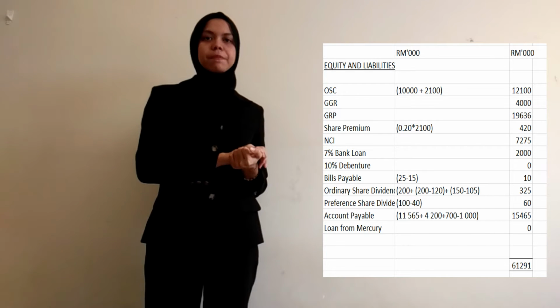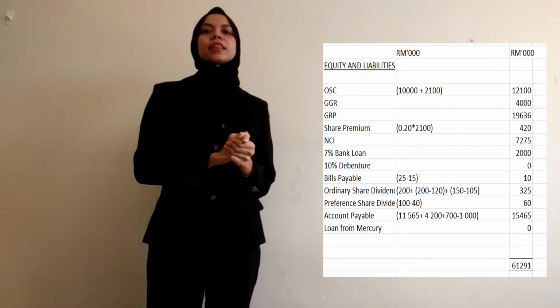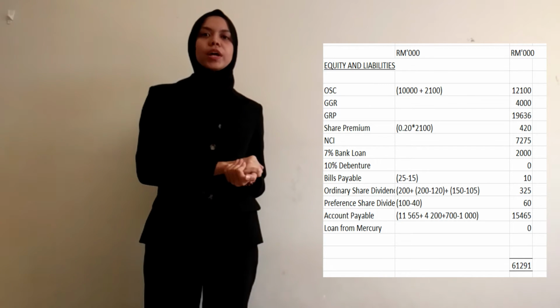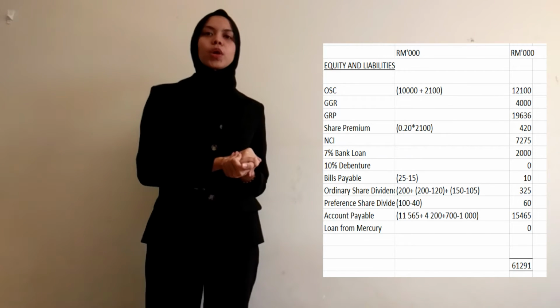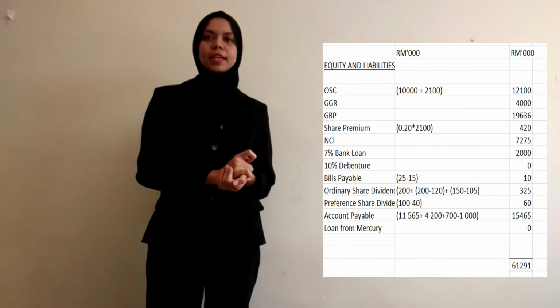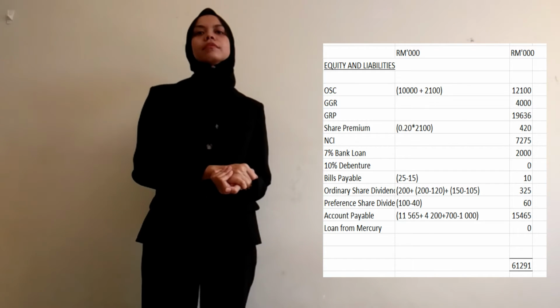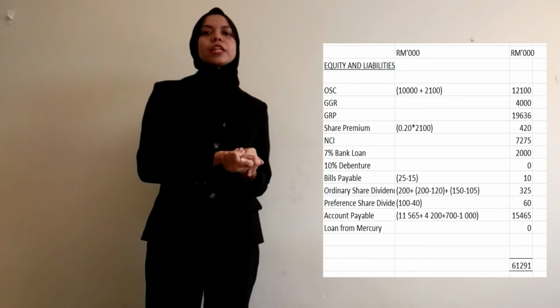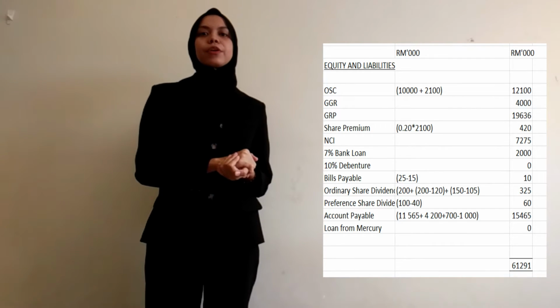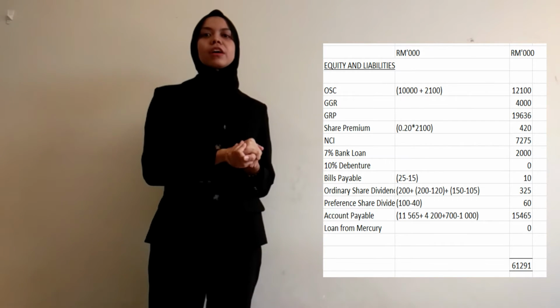For the share premium, we times the value of share 2,100 times with RM 20 cent, and we got 420. For the bills payable, we minus 25 with 15, and we got 10.